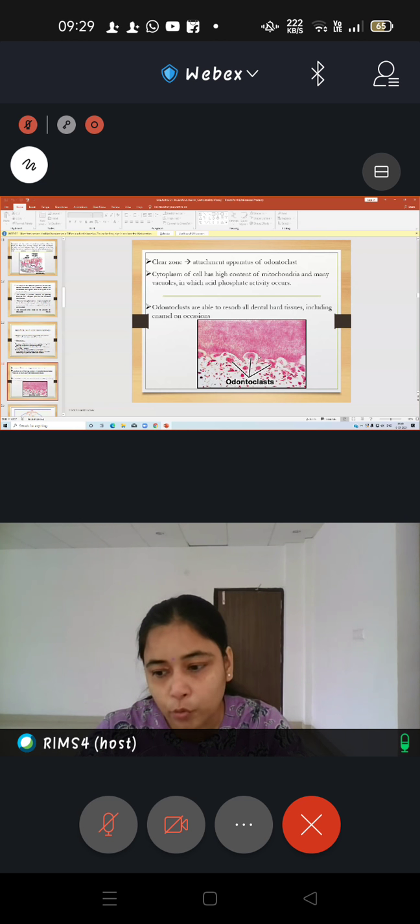Now, in case of bone, when we are talking about bone resorption and osteoclast, this resorption bay is called Howship's lacuna. What is it called? It is called Howship's lacuna. But here, there is no specific name given to it. It is only called resorption bay, right?